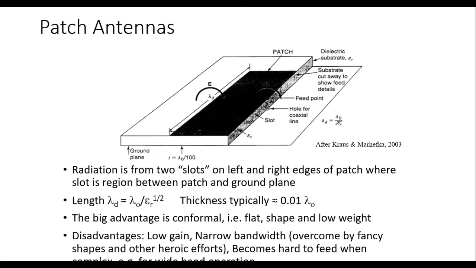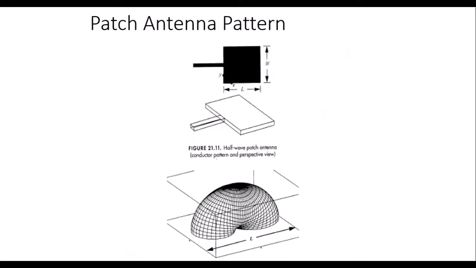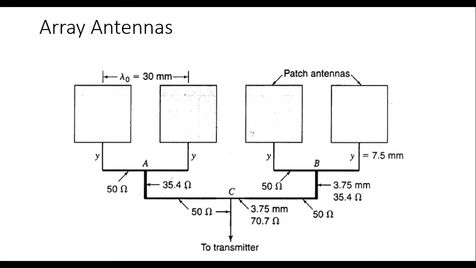And this is a patch antenna, right? The shape of the patch can be rectangle, square, triangle, circle, semicircle, whatever it may be. And these are array antennas. Similar types of antennas are arranged to increase the antenna characteristics. So here you can see that A and B is one set of antennas. Two antennas are connected together, and we can connect these four antennas in a single line.